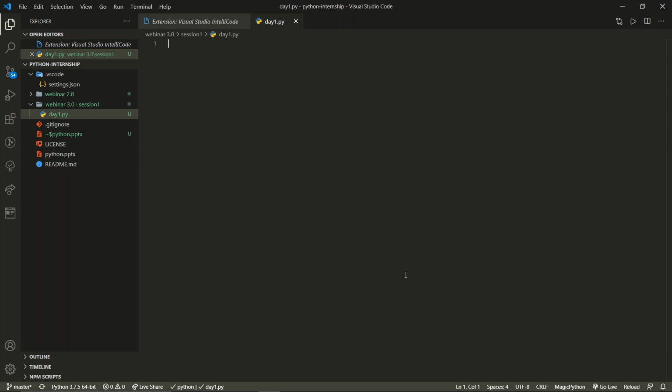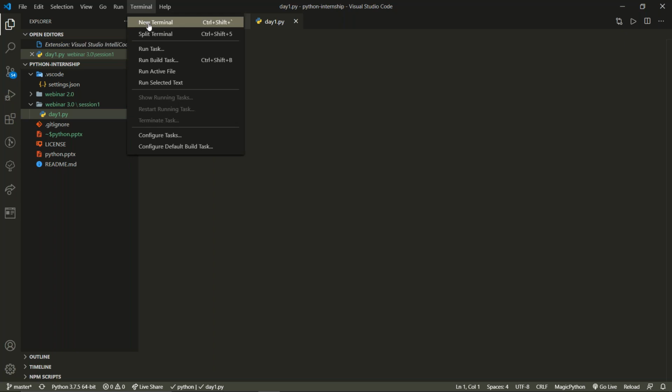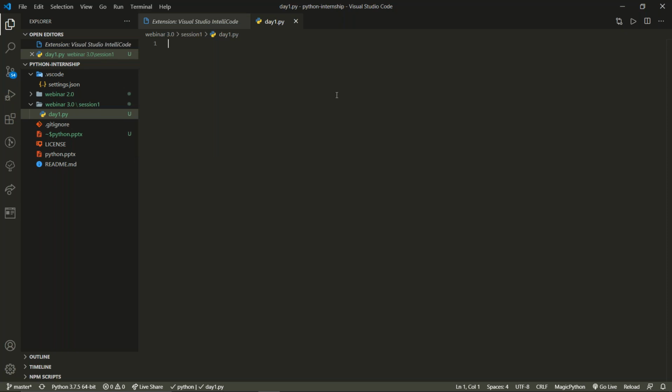Okay. Now over here, if you don't get a terminal, you can directly come over here and provide a terminal. It will provide you a terminal right over here, or else you can use control and backtick. Backtick: you have escape at the top left corner, and just below escape you will find the backtick key. So we'll just press control and backtick and you will find the terminal right over here. Okay, so this is our terminal, and over here only we will execute the codes.